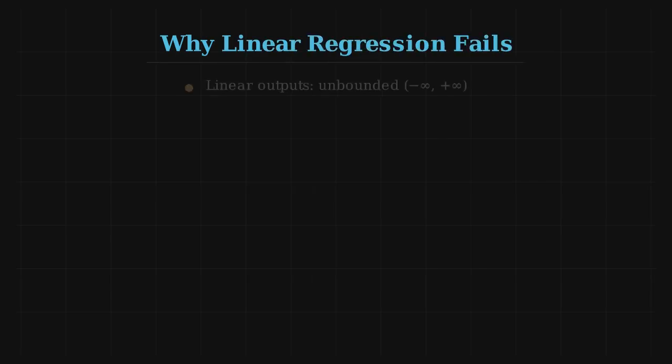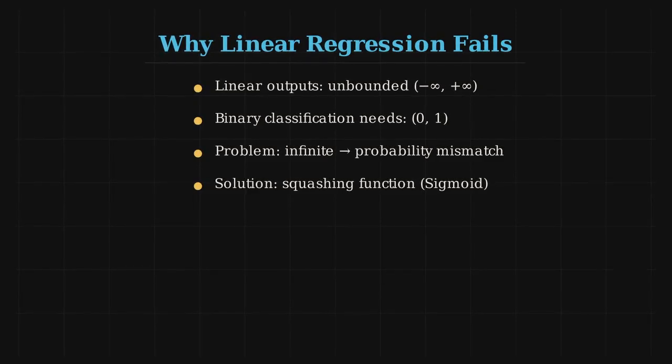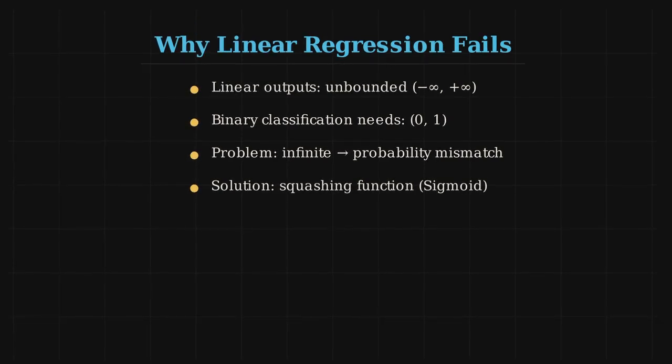Linear regression predicts unlimited values, even negative numbers. But when we ask "is this spam?", we need a probability between 0 and 1. We can't return negative predictions or outputs greater than 1. We need a mathematical function that squashes infinite values into this bounded range.